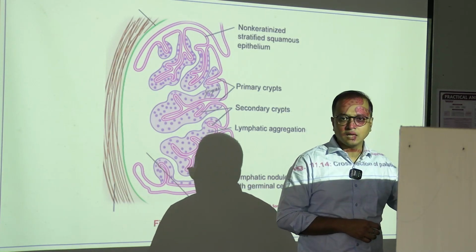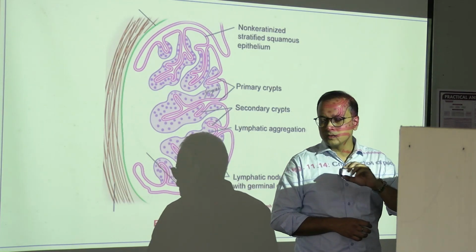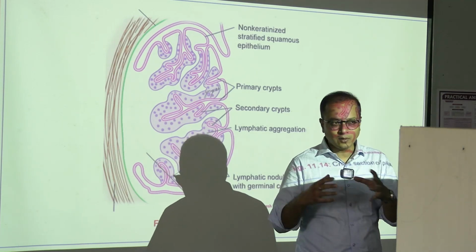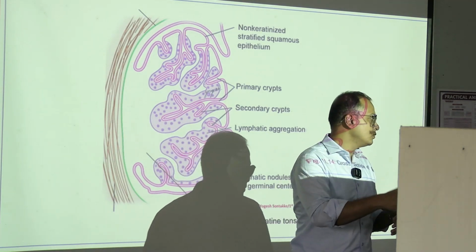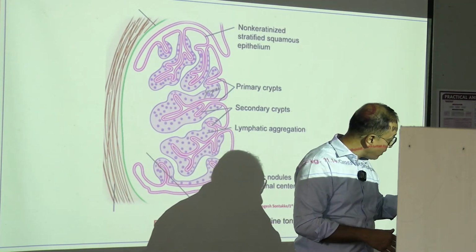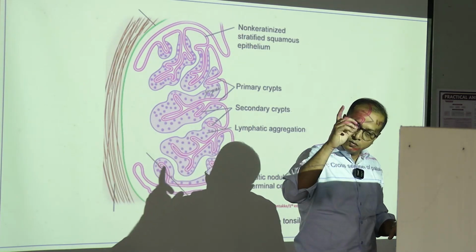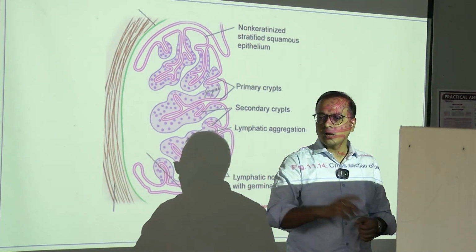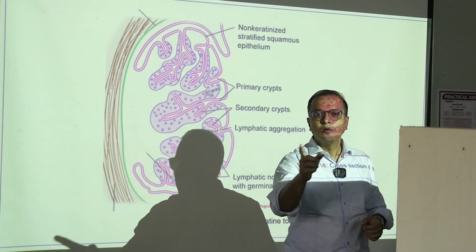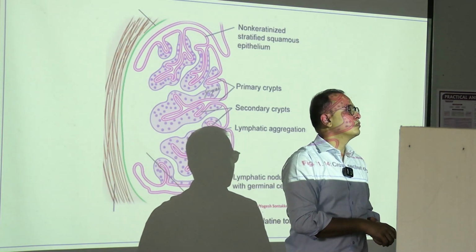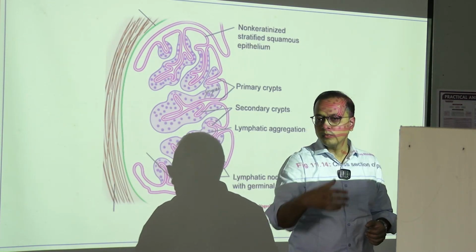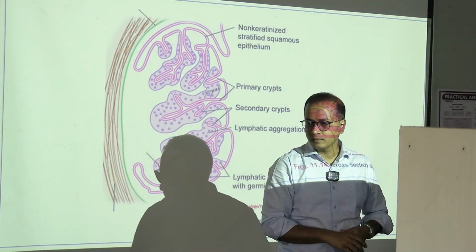Also, what differences we are going to see when identifying them individually as an organ: the basic architecture like the capsule, the subcapsular space, the nodules, how they are placed, and how each can be identified and separated from the others. This is also a lymphoid organ, and that is also a lymphoid organ, but how can they be differentiated from each other? That is what we are going to learn in the subsequent part.